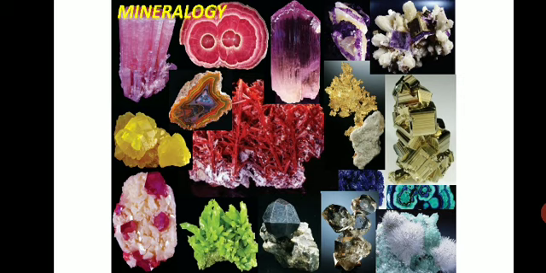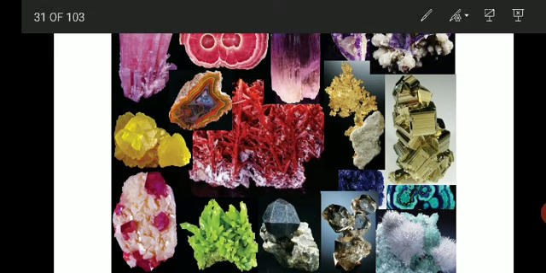Here in the image I have shown you a few examples of minerals. You can see gold here, this is native gold. This looks like gold, but it is not gold. It is called pyrite, that is an iron ore. Then we have agates, these are the varieties of agates. Then we have beautiful crystals which are formed, which look like flowers, and then some which are needle-like.